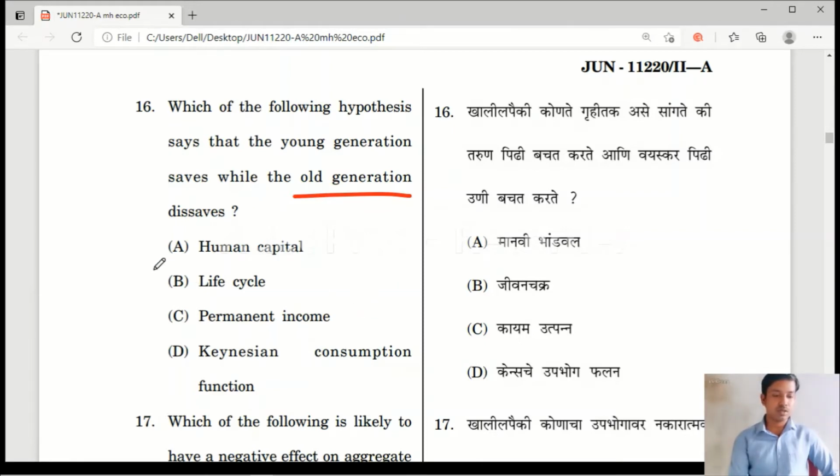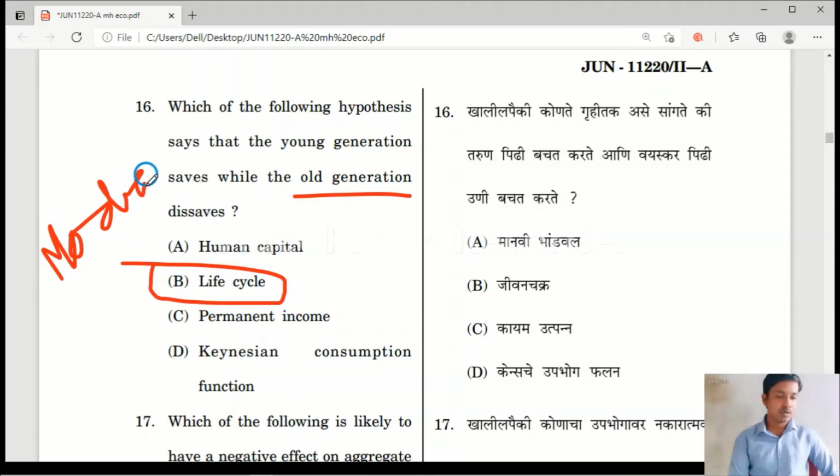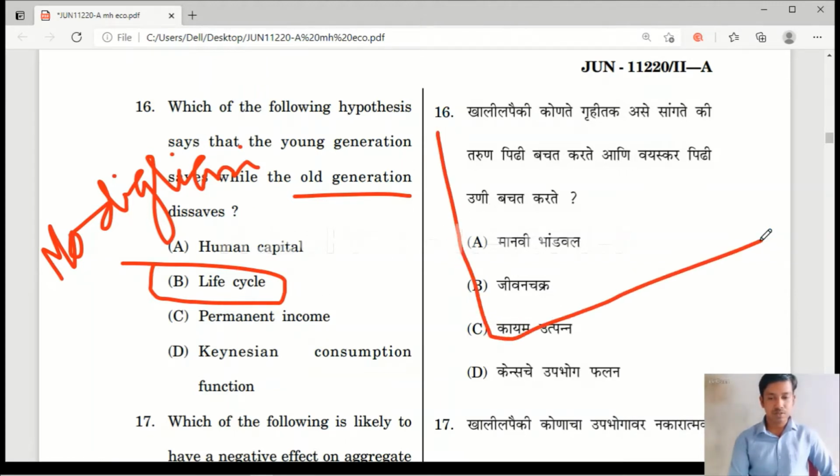This theory is the life cycle hypothesis, which is given by Modigliani. Please remember it. The permanent income hypothesis is given by Friedman. According to the life cycle hypothesis, we can explain it with the help of a diagram. This is a consumption curve here.